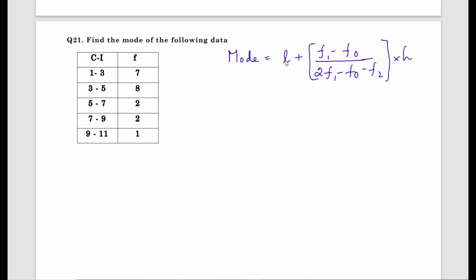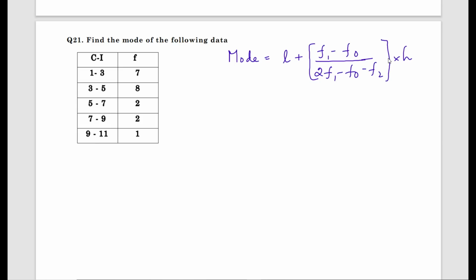Don't get confused, it is not L plus f1, it is L plus bracket of f1 minus f0 divided by 2f1 minus f0 minus f2 into h. Repeat with me: mode equals L plus f1 minus f0 divided by 2f1 minus f0 minus f2 into h. Students, learn the formula first.